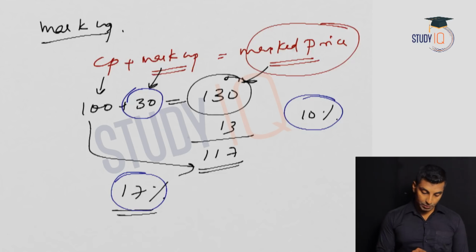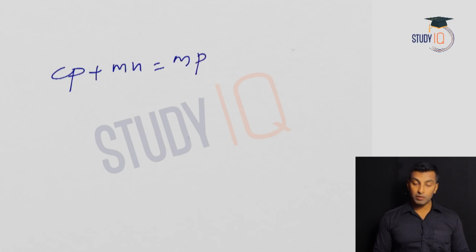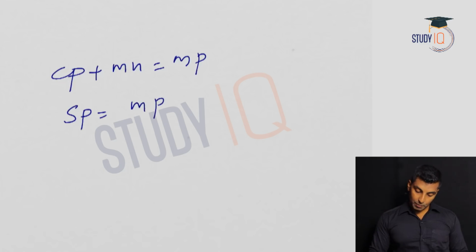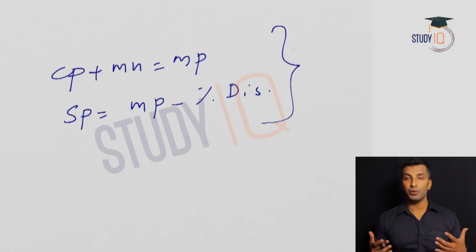So this is the concept of markup. Cost price plus markup is equal to marked price. Now what is selling price? Selling price is equal to marked price minus the percentage discount. So these are the points that you need to remember.